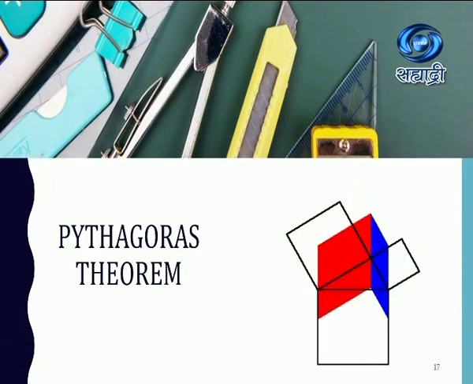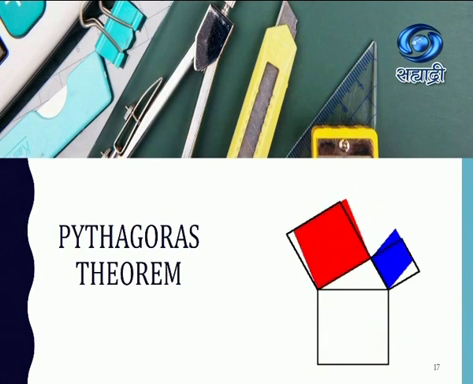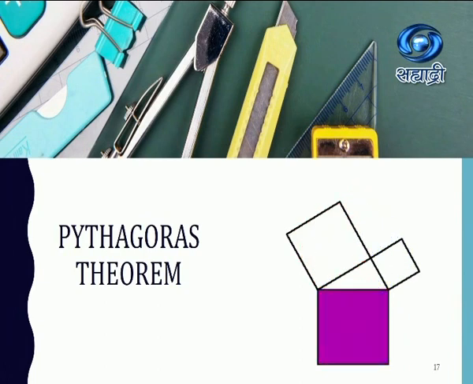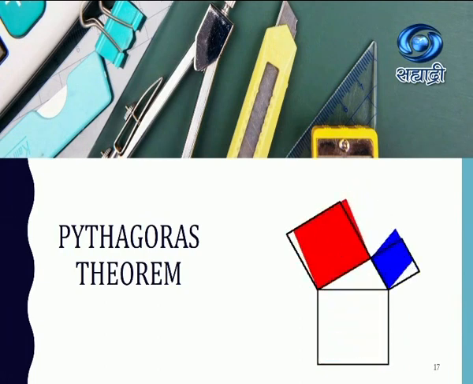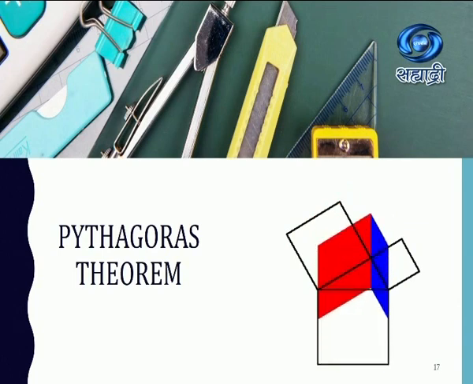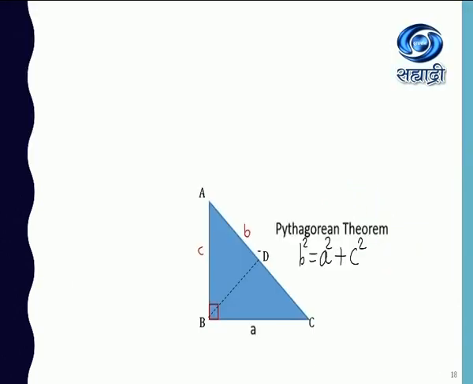Now we can finally study the Pythagoras theorem theoretically. Here you can see it gets occupied in both the colors together. It forms the hypotenuse side square. So this is the Pythagoras theorem. Triangle ABC, B is 90. The side opposite to 90 degrees, that is B, is shown as small b. The side opposite to angle C is small c, and the side opposite to angle A is small a. So a square plus c square is equal to b square.